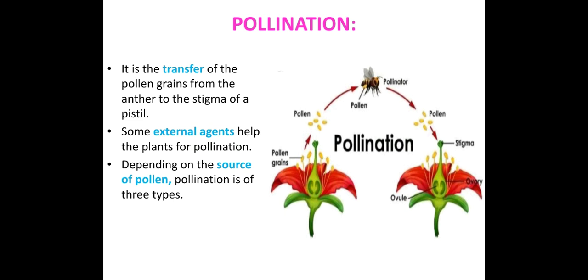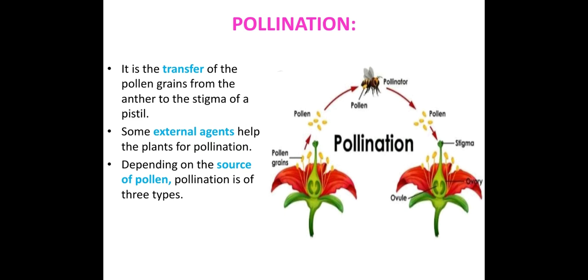Pollination is the transfer of the pollen grains from the anther to the stigma of a pistil. So here the pollen grains are being transferred from the anther to the stigma of the same flower, a different flower, or the flowers of a different plant. You can see in the figure the pollen grains are being transferred by the honeybee, which is a pollinating agent, and it is transferring them onto the stigma of another flower. This process is called pollination. It is very, very important for fertilization to happen and for the completion of reproduction.